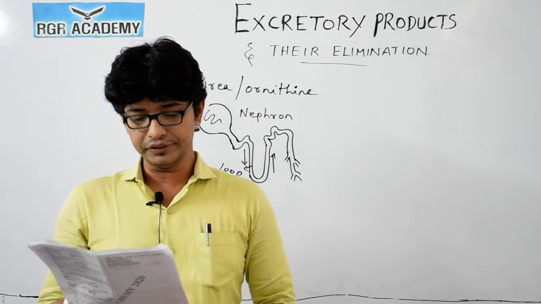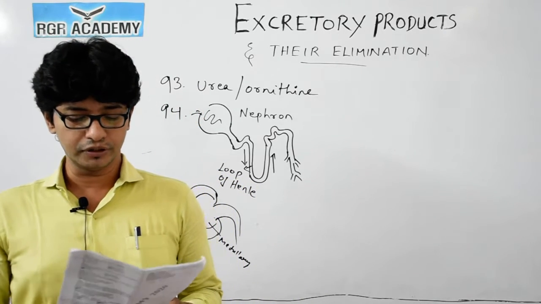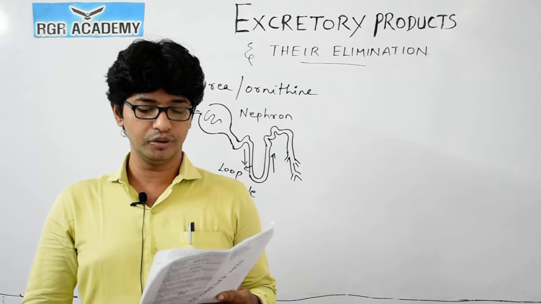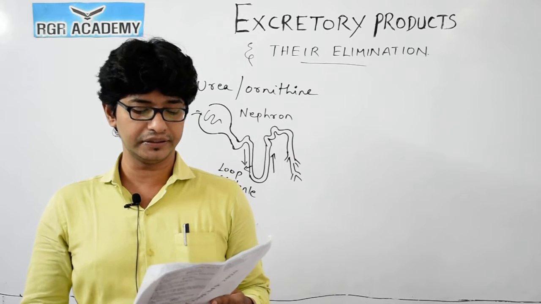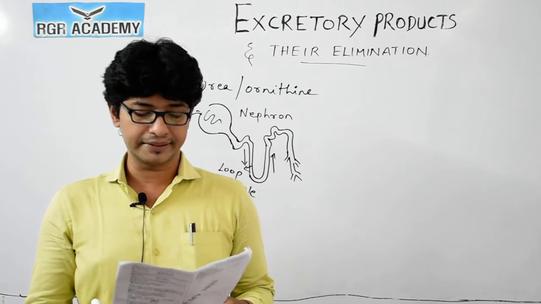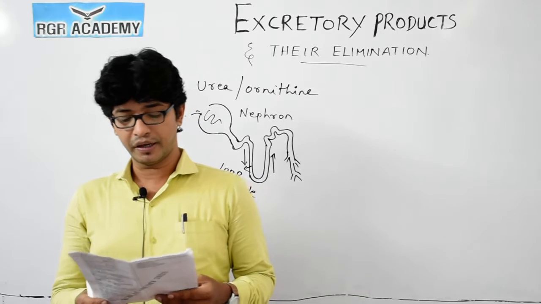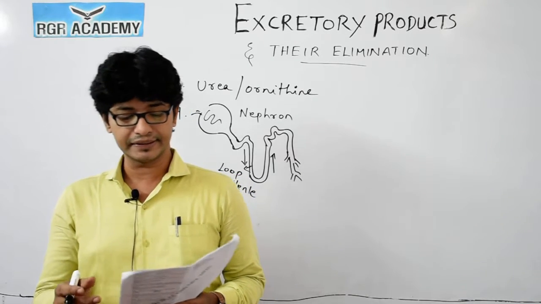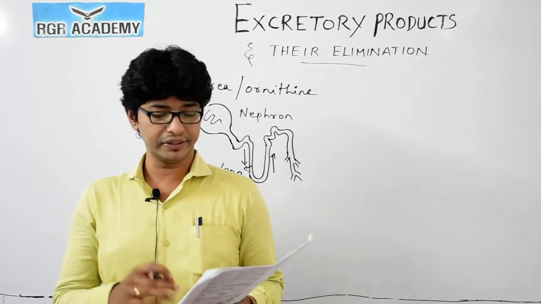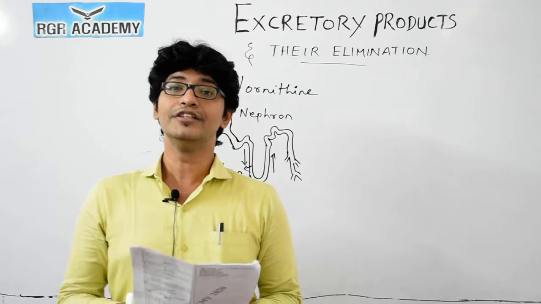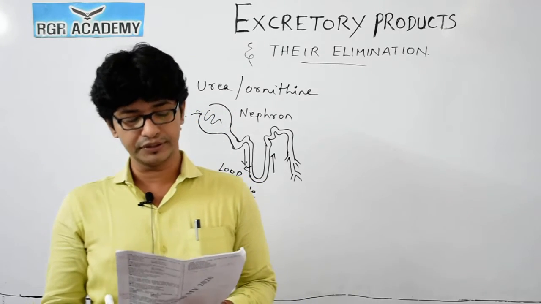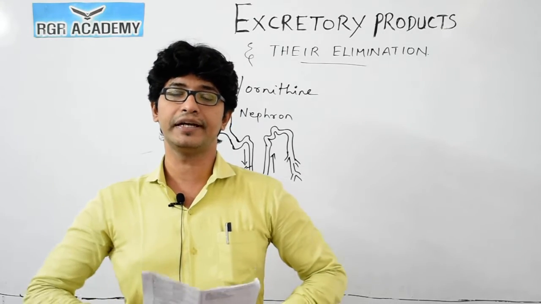Coming to the next question, 96. Which one of the following components of urine in a healthy human does not differ much in concentration from the blood plasma? For this question, they have given ammonium ions, sulfate ions, potassium ions and others, but the correct answer is sodium, because sodium is the main electrolyte.